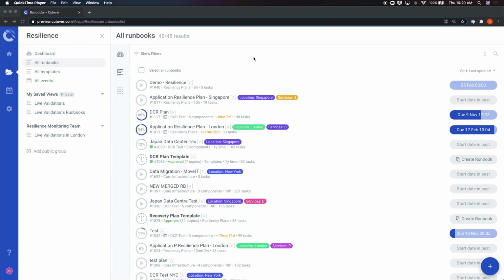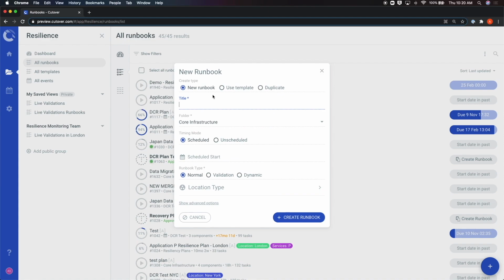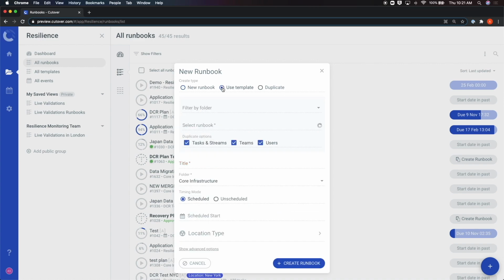To create a runbook from a template, you must click on the blue plus icon on the bottom right of the screen. This will open up the configuration box where you can begin to configure your runbook. Instead of clicking on New, let's click on Use Template. This will add a drop-down with the folders, allowing you to choose from the templates already created.